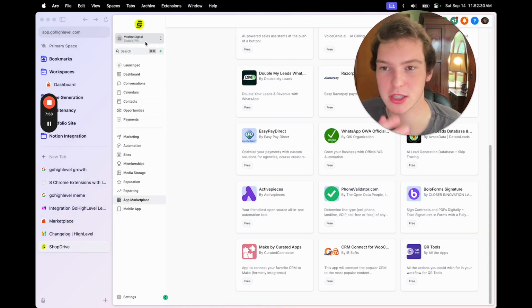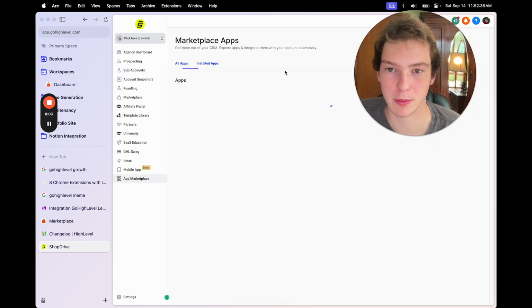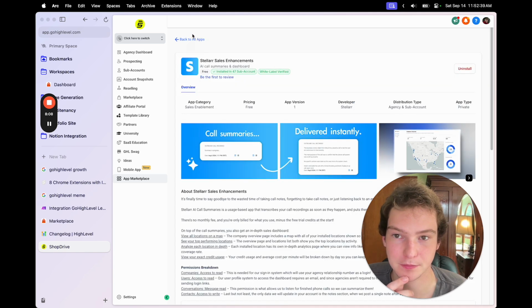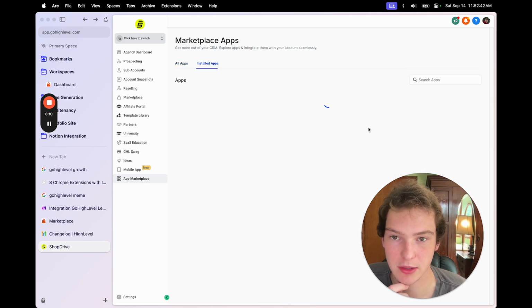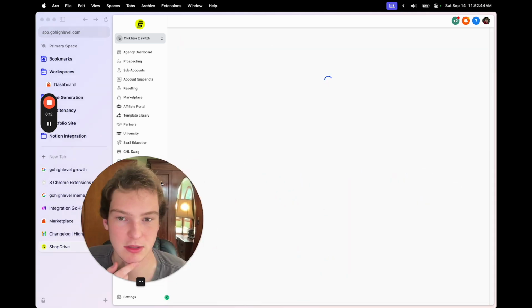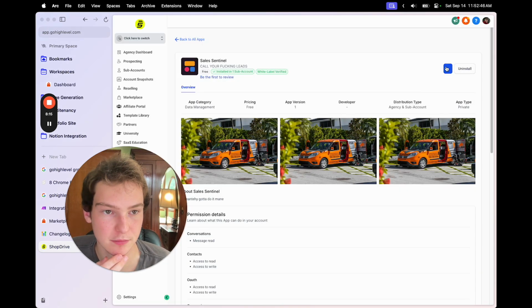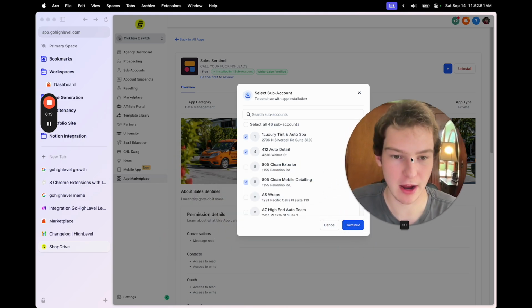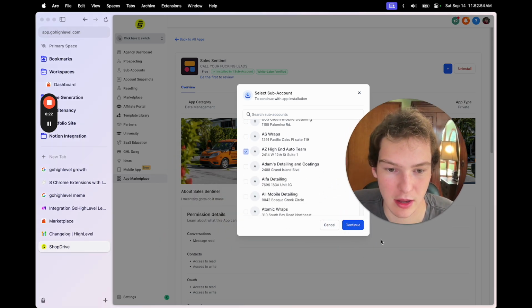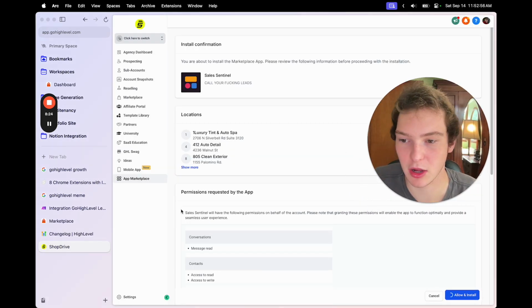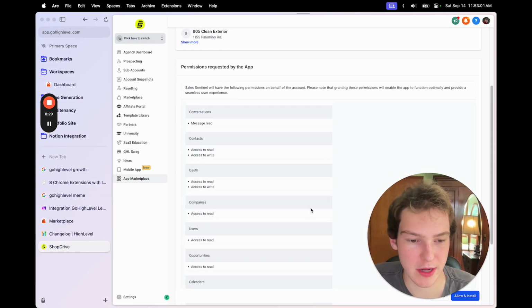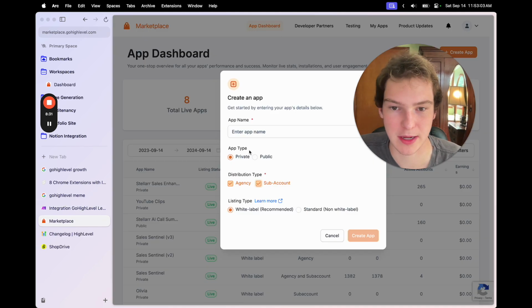Let me try to see if I can show you what I mean. So if we go to App Marketplace, installed apps, then we'll go to this app. Actually, why don't we go to this one, because I don't really care about messing up my install. So we'll add, and then this is an agency and sub-account account, and we can select as many accounts as we want. And we can install this app onto those accounts. So that's pretty straightforward. Hopefully that makes sense.